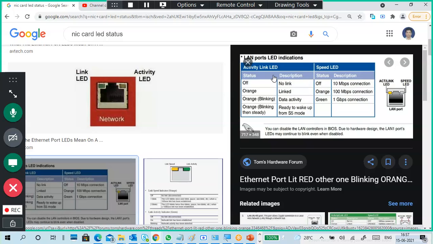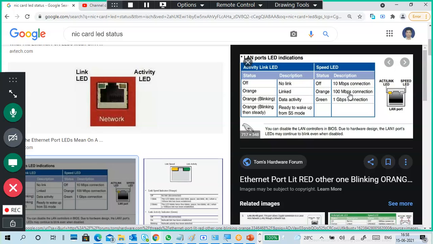Off means the link LED is on, but the speed LED, the activity LED, is off, meaning the link and connection are there, but it operates at 10 Mbps speed only.